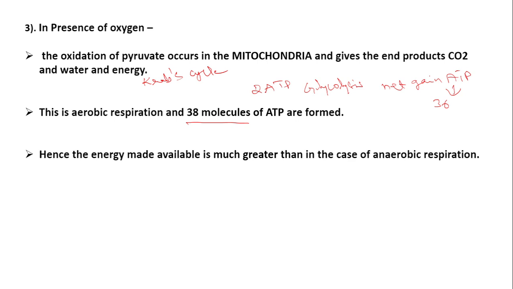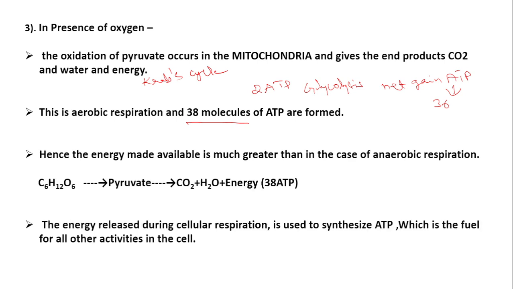Okay. Now next you have to remember the energy made available is much greater than in the case of anaerobic respiration. So 3 pathways we already understood. Which are the 3 pathways? One is in the absence of oxygen, alcoholic fermentation in yeast cells, that is incomplete breakdown of pyruvate molecule into ethanol, carbon dioxide and 2 ATP molecules. And in the muscle cells, in the lack of oxygen, the pyruvate molecule gets converted into lactic acid and a little amount of energy is released. In lactic acid fermentation, that is in the muscle cells, carbon dioxide is not produced. It is very important, children.